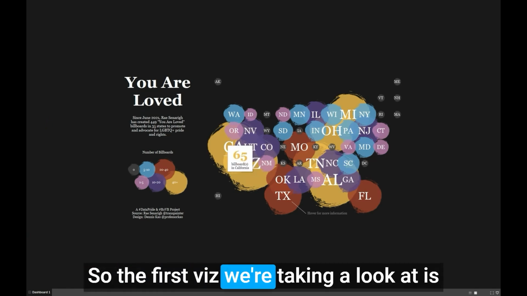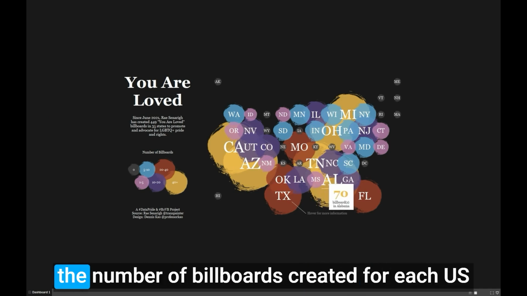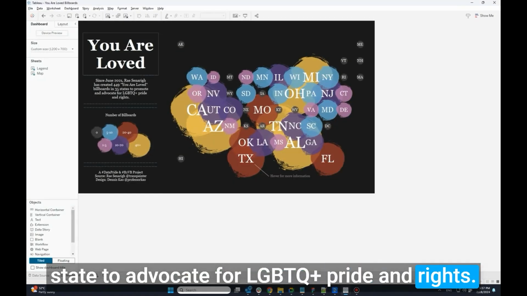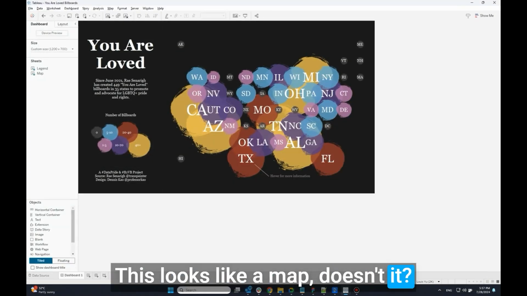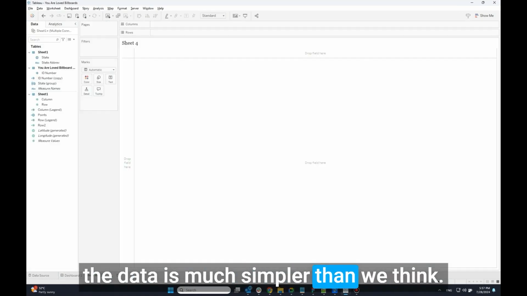So the first viz we're taking a look at is Dennis's You Are Love, which illustrates the number of billboards created for each US state to advocate for LGBTQ+ pride and rights. This looks like a map, doesn't it? But if we take a look under the hood, the data is much simpler than we think.